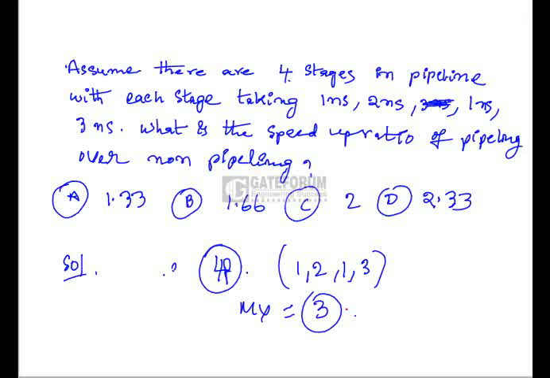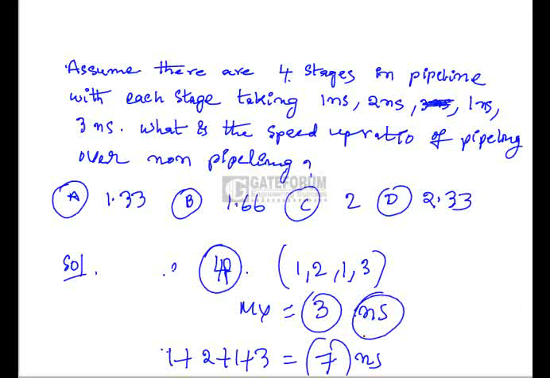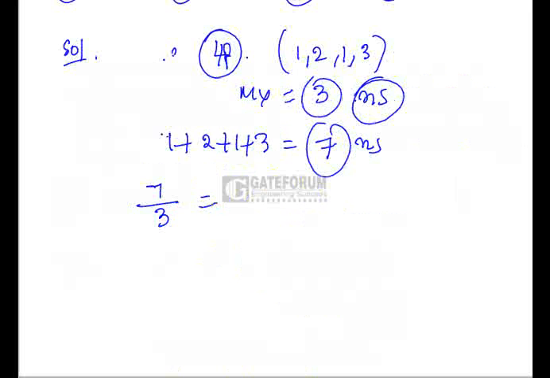For a non-pipelining system, it will take the sum of all the cycles, because in non-pipelining, instructions are to be executed one by one, not in parallel with other instructions. That's why it will be 1 plus 2 plus 1 plus 3, a total of 7 nanoseconds. Here in pipelining it is only 3 nanoseconds. So the ratio will be 7 by 3, so the speedup over non-pipelining will be around 2.33. Option D is the right option here.